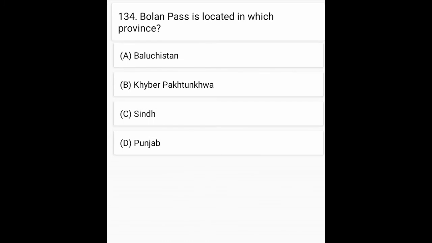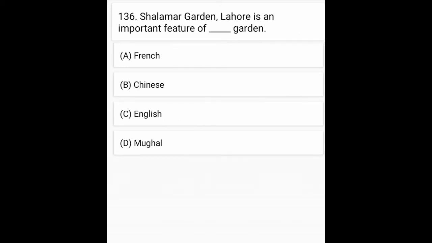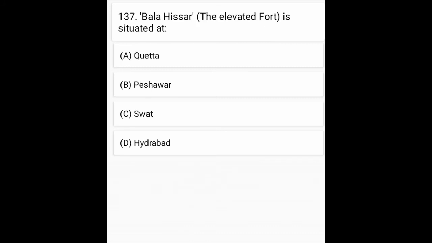Bolan Pass is located in which province? Option A is correct, Balochistan. Choburji in Lahore was built by. Option B is correct, Shah Jahan. Shalimar Garden, Lahore is an important feature of Mughal garden. Option D is correct, Mughals. Bala Hisar, the elevated fort is situated at. Option B is correct, Peshawar.